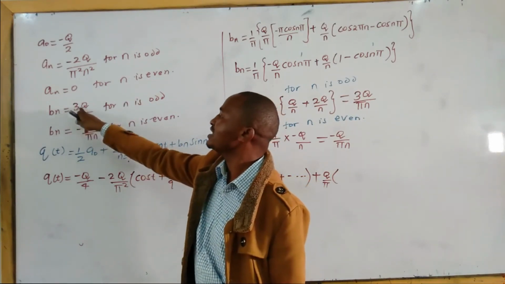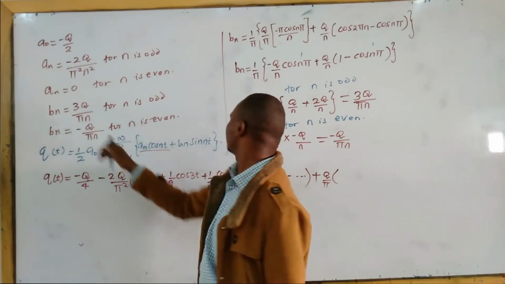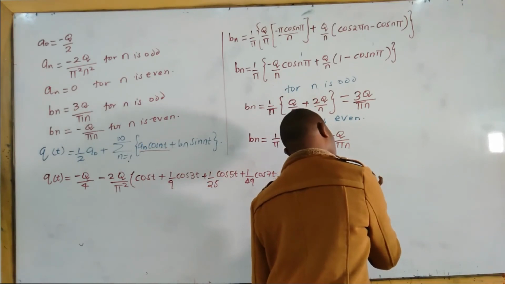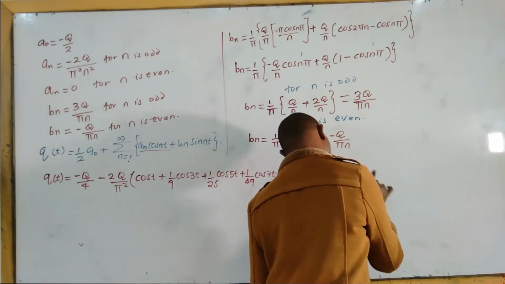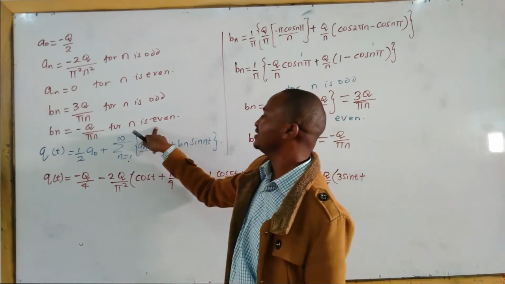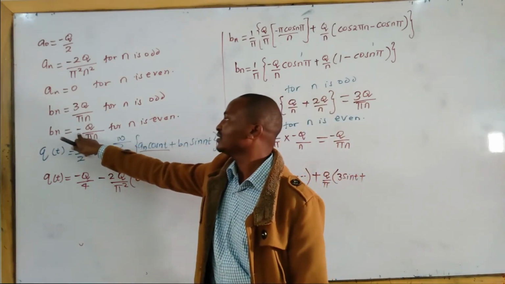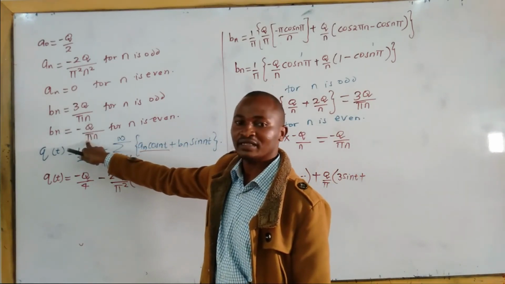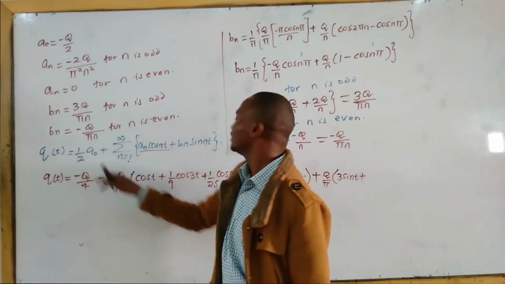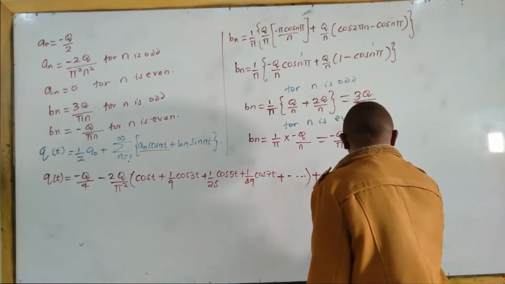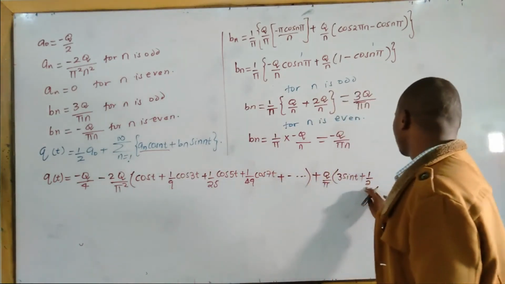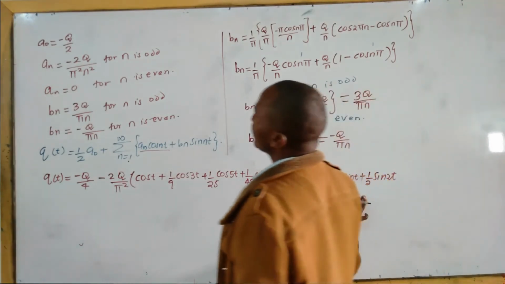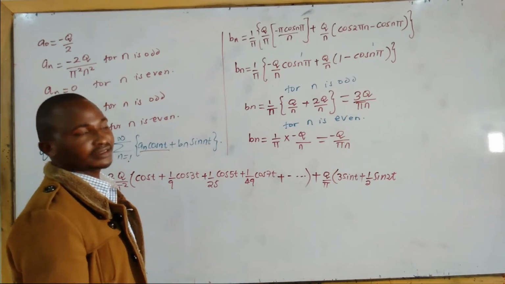It will be 3 over 1, which is 3, so 3 sin t. Plus, for even it is negative. Q is outside the bracket, pi is outside the bracket. Therefore it is 1 over n, so 1 over 2, sin 2t.